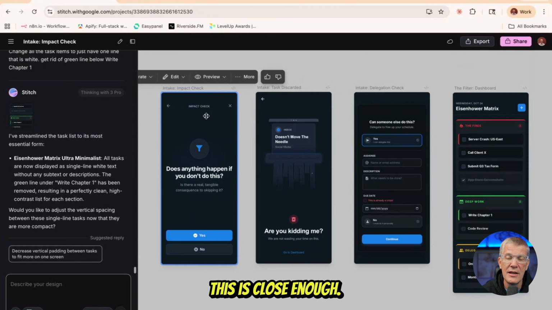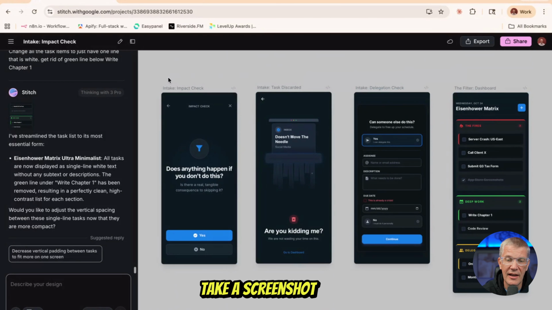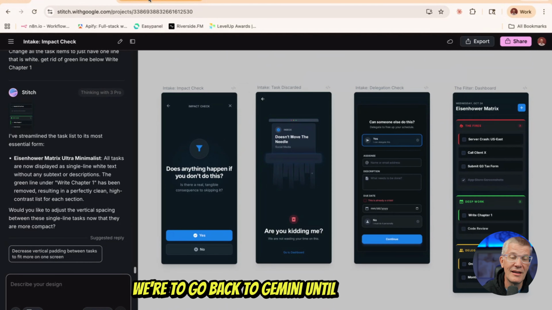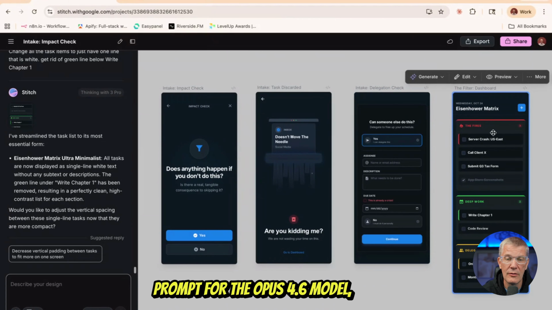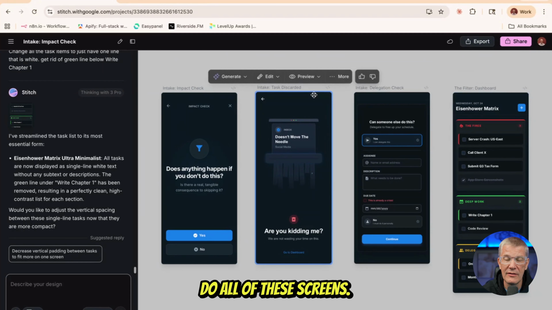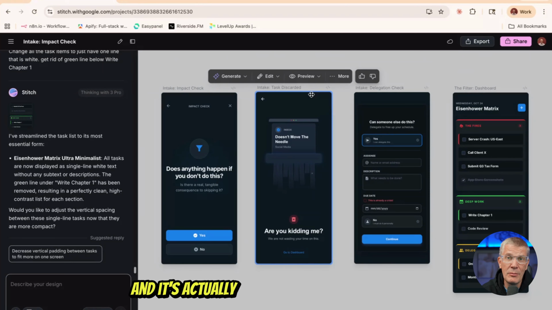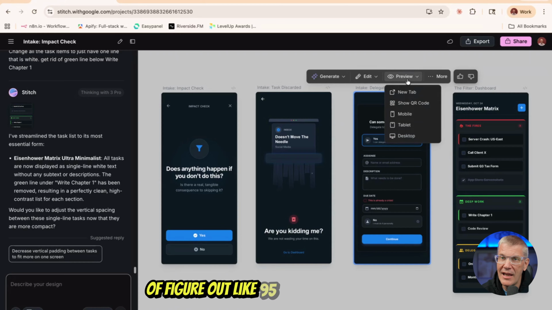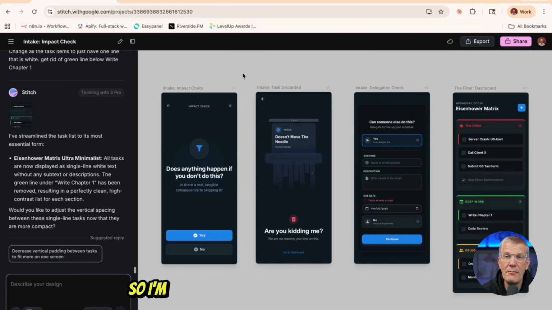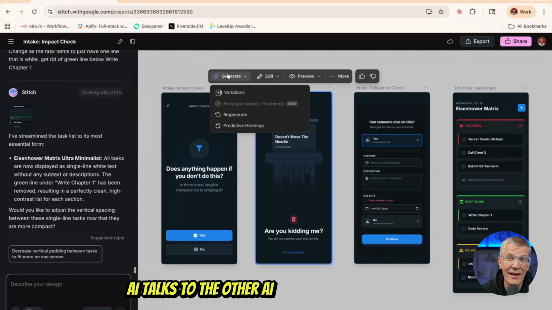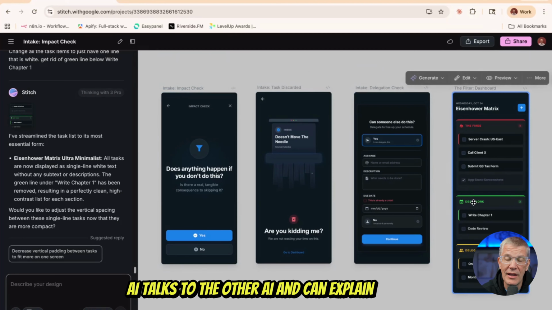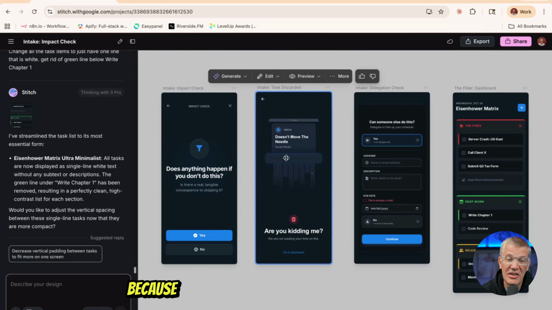This is close enough. So then what we're going to do is take a screenshot here. We're going to go back to Gemini and tell it, write me a prompt for the Opus 4.6 model, right? Do all of these screens. We're going to do a Dwight Eisenhower Matrix to-do list. And it's actually pretty smart and it can figure out like 95% of the way there. So I'm interested to see how smart the AI is talking to the other AI, and can it explain exactly what we want these screens to do?